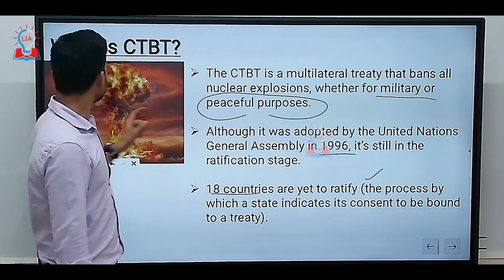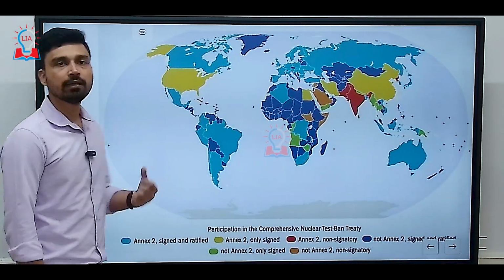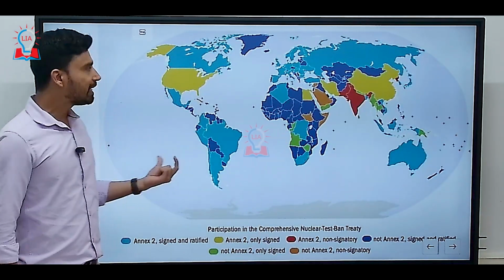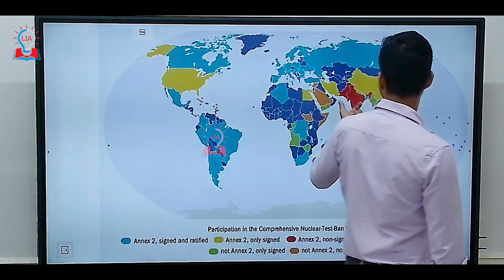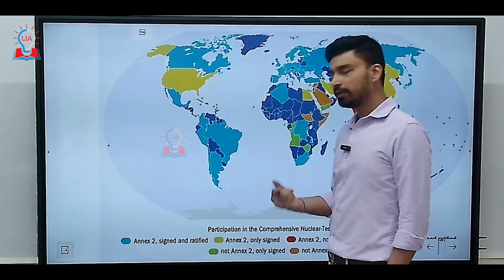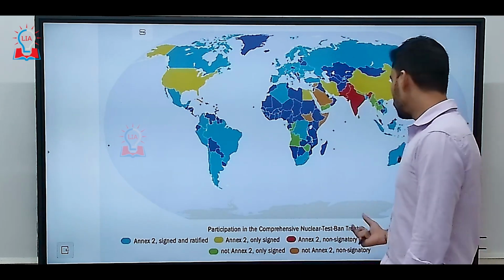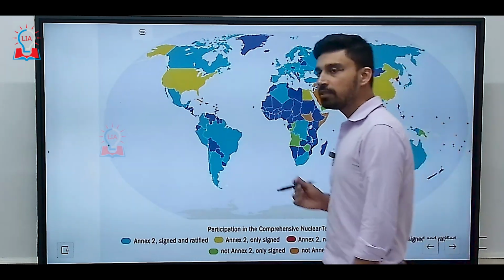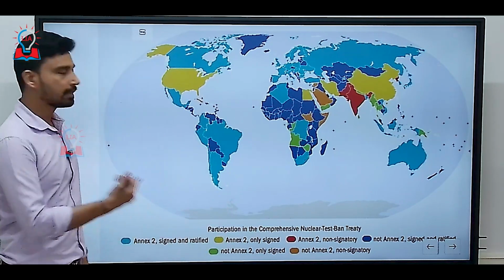So let us understand on the world map the status of different countries with respect to the CTBT. If you look at the major countries, first India and then Pakistan, both are colored red. This means that both India and Pakistan are included in Annex 2 of the treaty and both are non-signatories. That means both countries have refused to sign the CTBT.